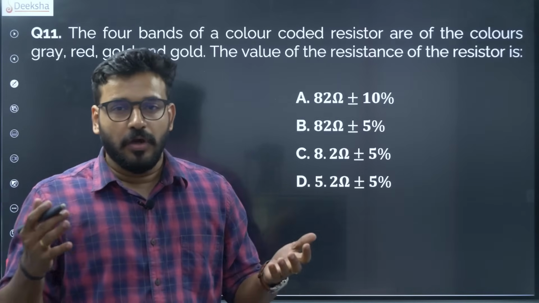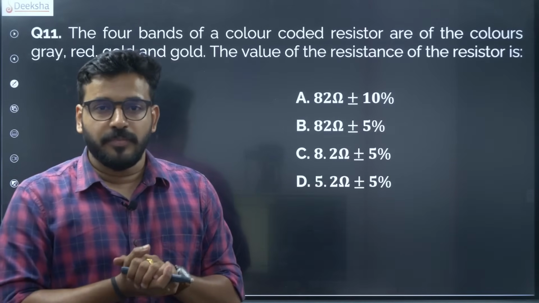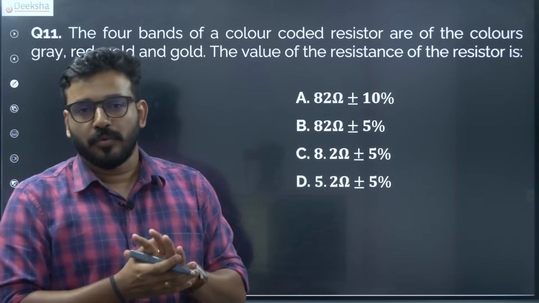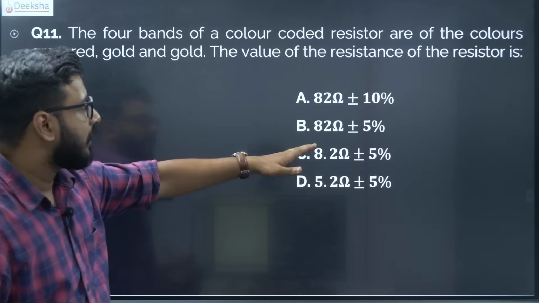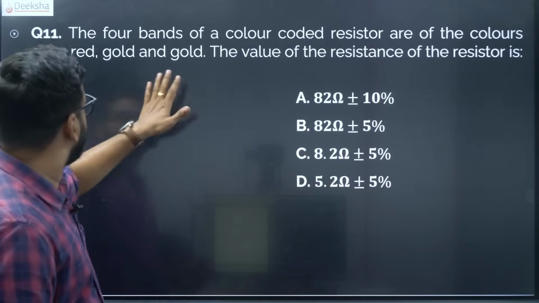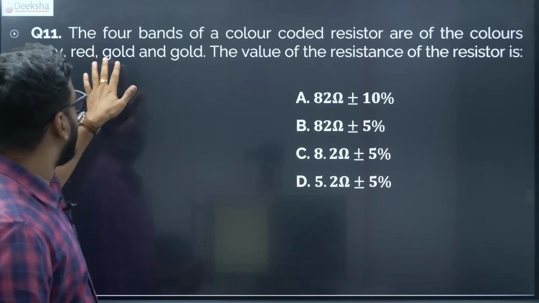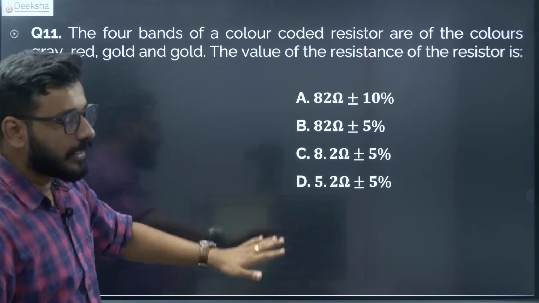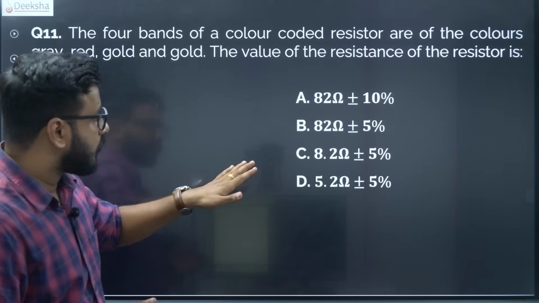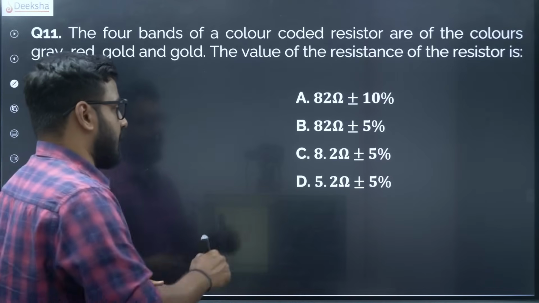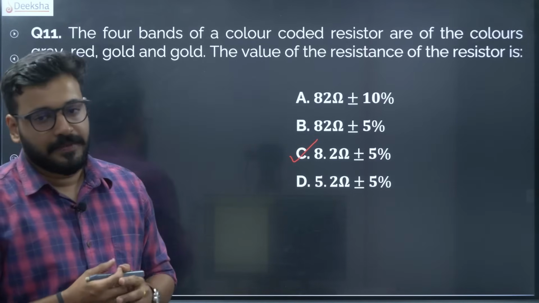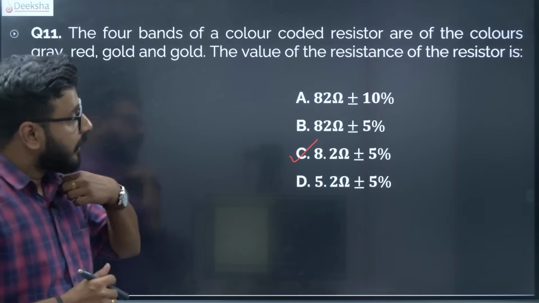We all know the mnemonic, BB Roy had a good wife and all that, BBR, that thing. Even if you keep that in mind, you can easily crack this to be somewhere around 8.2. Grey is 8, red is 2 and gold is the multiplier, so it is 82 into 10 to the power minus 5, 8.2 into 10 to the power minus 5. Alright, so it comes around option C, fine.